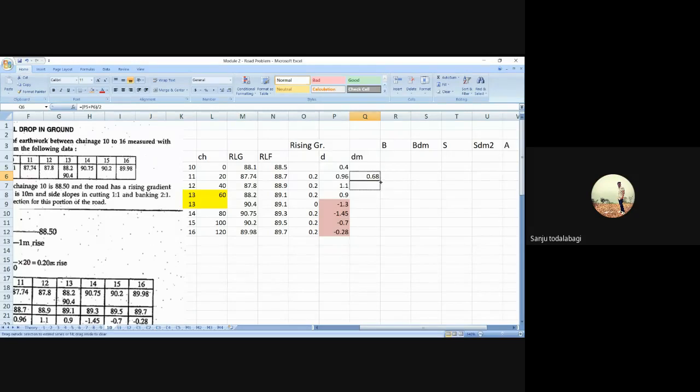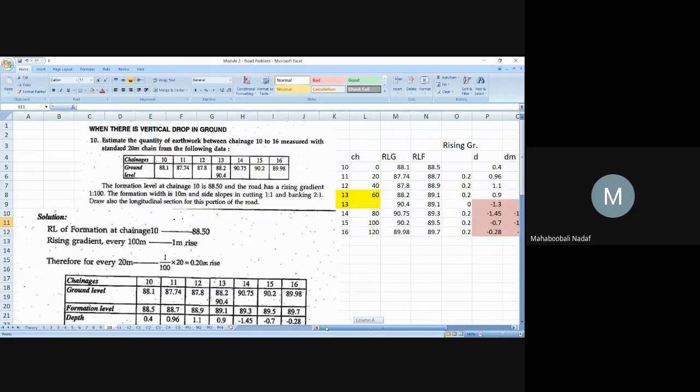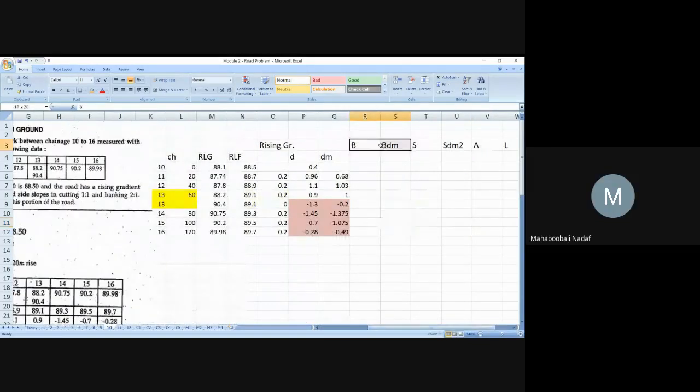Yes, sir. I drag it. This is also pink color. Okay. So next is B into dm. What is the width they have given? Width of the road. 10 meter. Where they have given formation width 10. 10 meter. Very good. This is a rectangle portion.